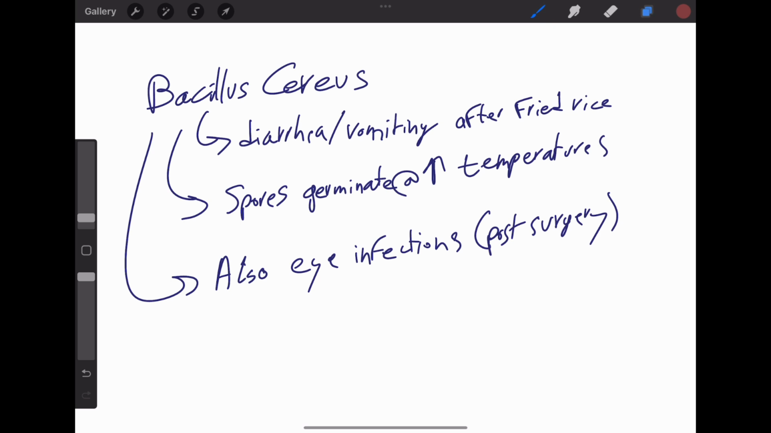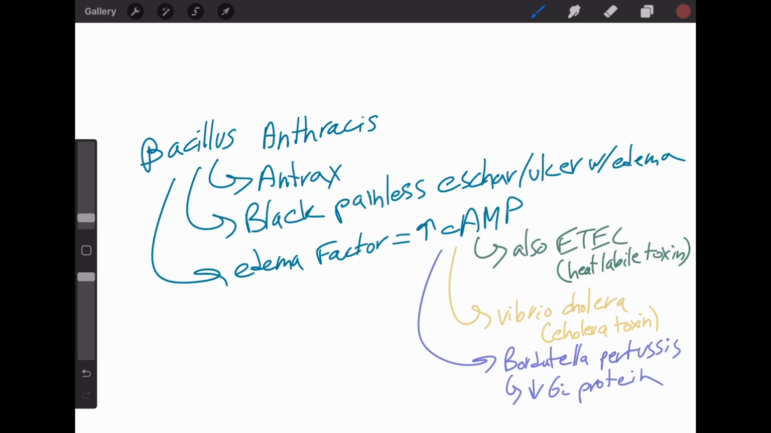Next up, we have Bacillus anthracis. All right, let's get it. So this is the classic cause of anthrax, which can be cutaneous or pulmonary. The cutaneous anthrax causes a black, painless ulcer with surrounding edema. The key toxin here is edema factor.